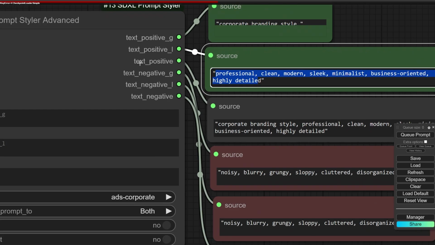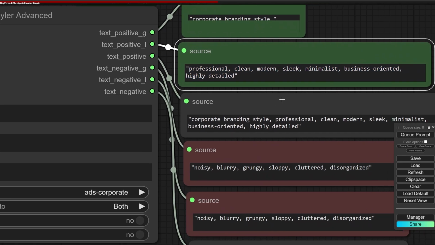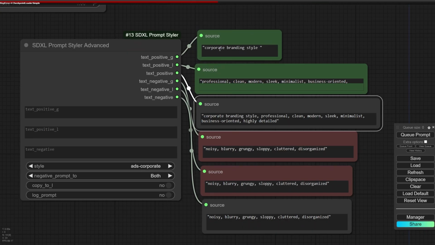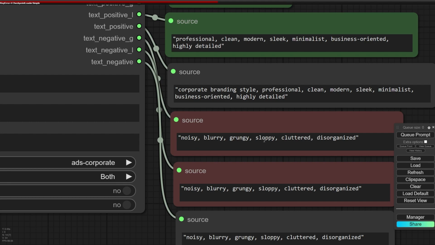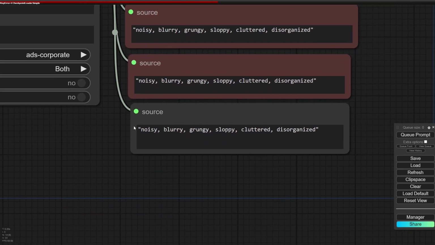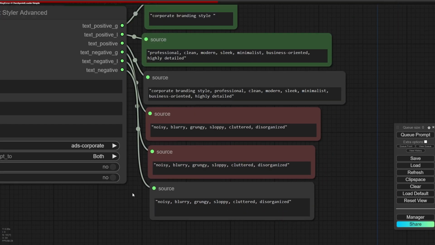For simple text positive, you can see the combination of these two prompts, and also it's the same for negative prompt. So the negative G, negative L, and also text negative, that is a combination between them, and it's equal because the negative G and negative L also are equal.